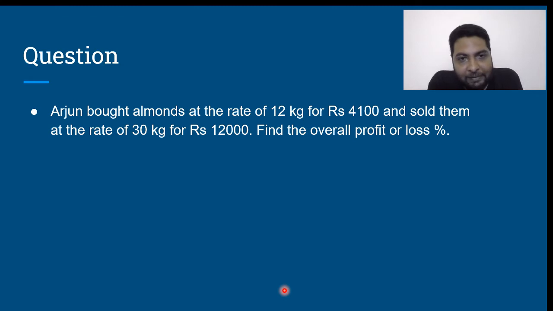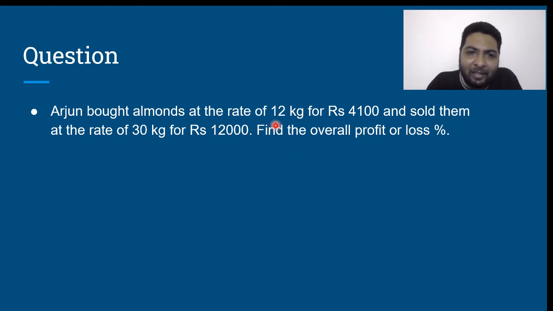Arjun bought almonds at the rate of 12 kilos for rupees 4,100 and sold them at the rate of 30 kilos for rupees 12,000. Find the overall profit or loss percentage. See, if I start calculating what is the cost price of 1 kilo, then I will have to do 4,100 by 12, which means I'm dealing with fraction, right? I don't want to deal with fraction because it is time consuming. Why should I take 1 kilo only? Instead, what is the LCM of 12 and 30?